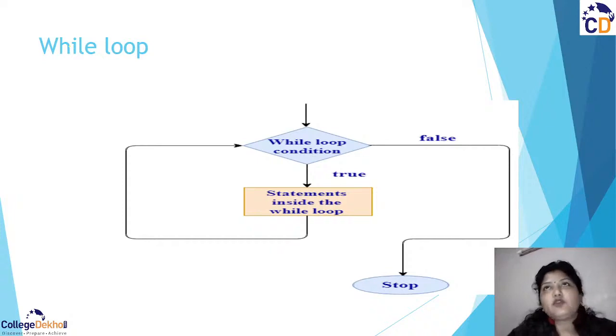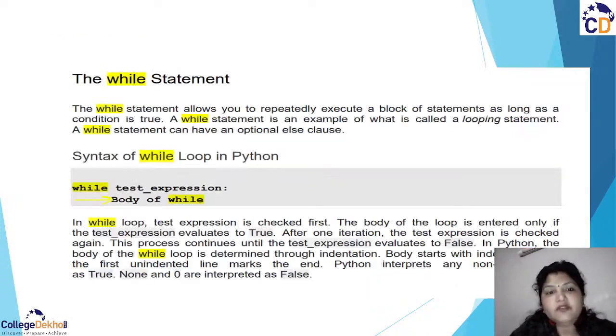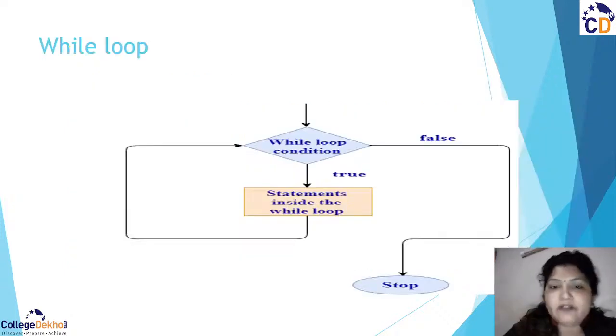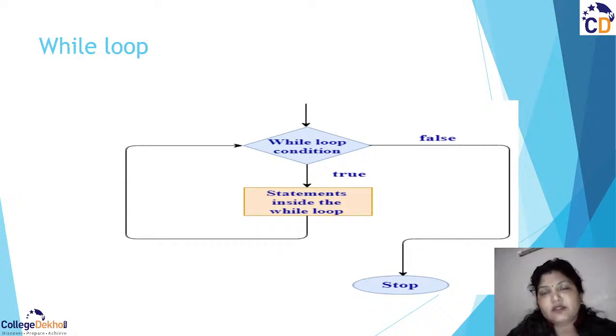In the previous syntax, the condition is true, that's why you have entered into this body. So here we have the true part, in which we have a number of statements inside the loop.